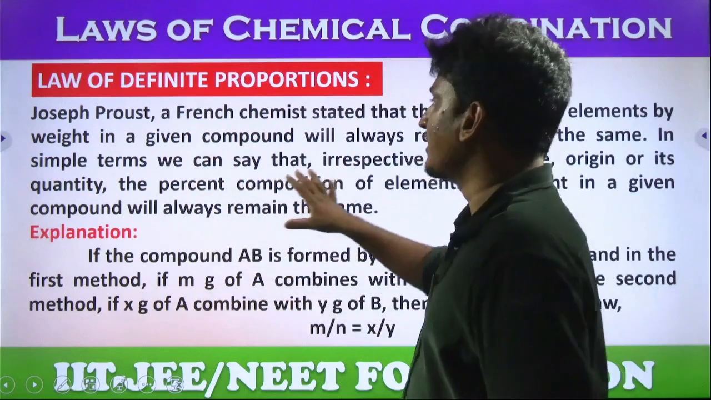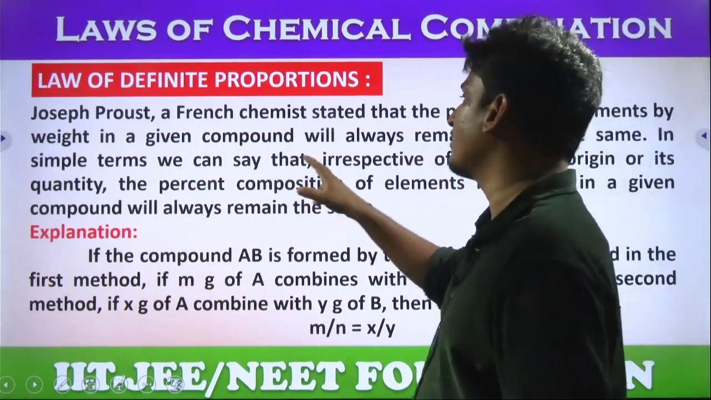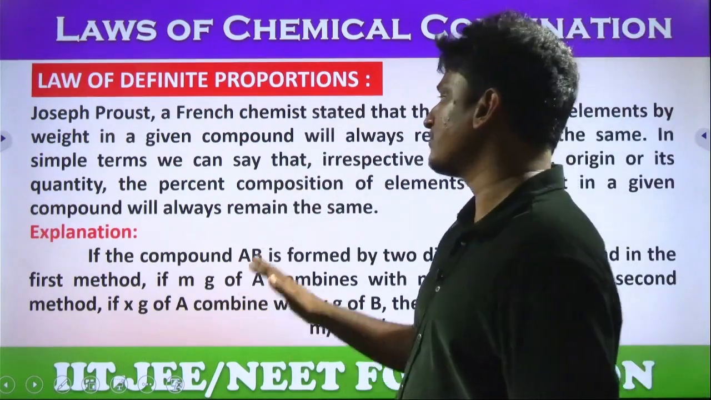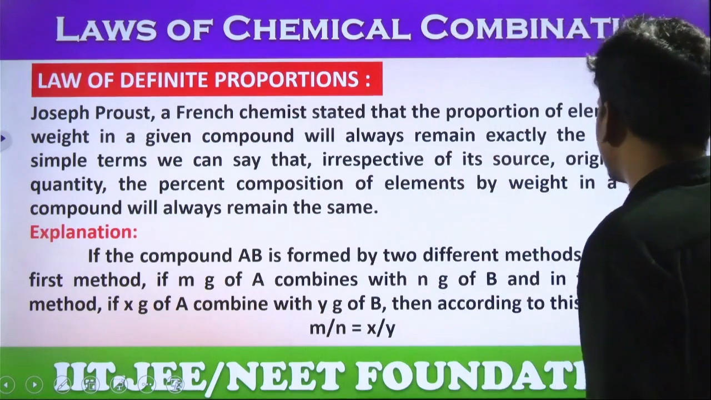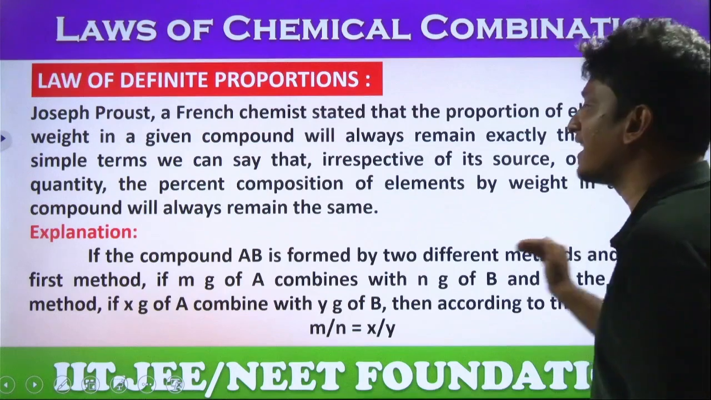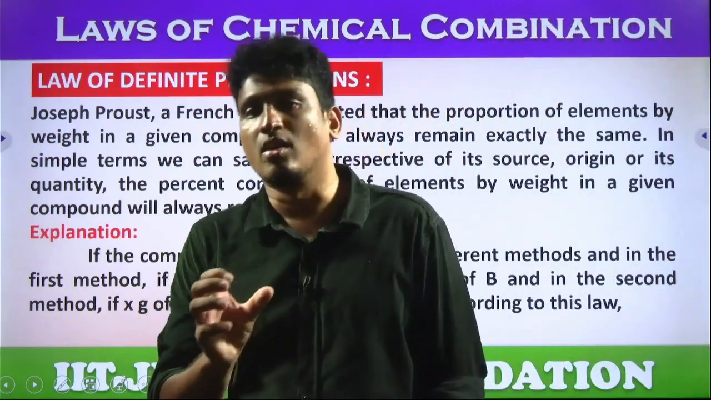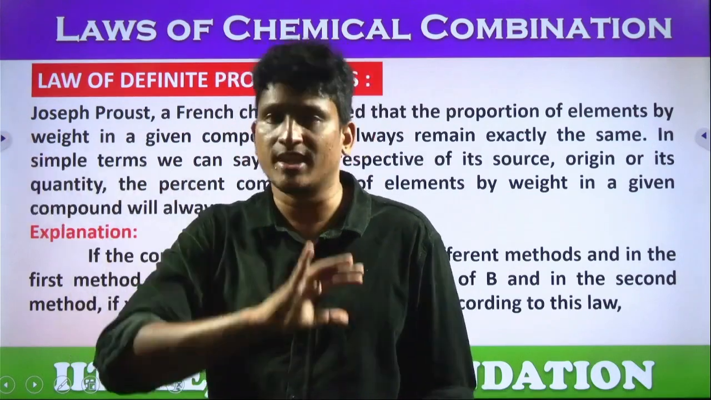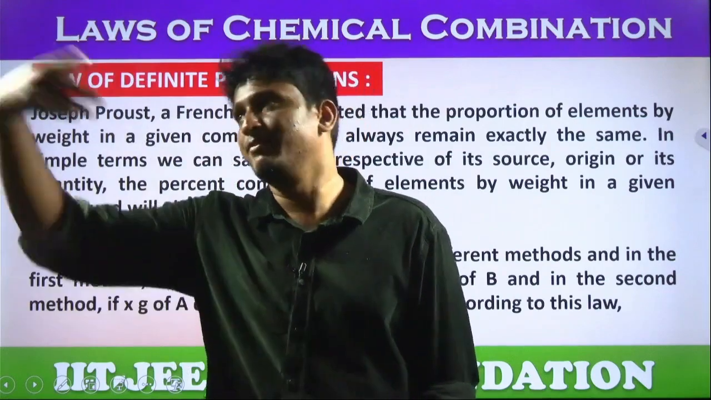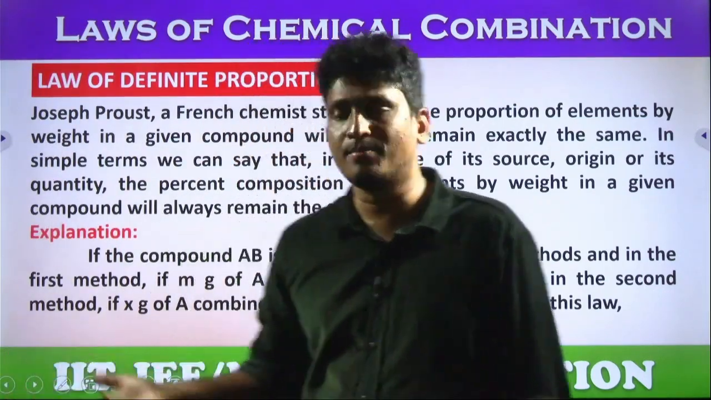Joseph Proust, a French chemist, stated that the proportion of elements by weight in a given compound will always remain exactly the same. In simple terms, irrespective of its source, origin or quantity, the percentage composition of elements by weight in a given compound always remains the same. That means the carbon and oxygen in CO2 are the same everywhere. The number of hydrogens and oxygens in water is the same everywhere. Understood? By weight, of course.